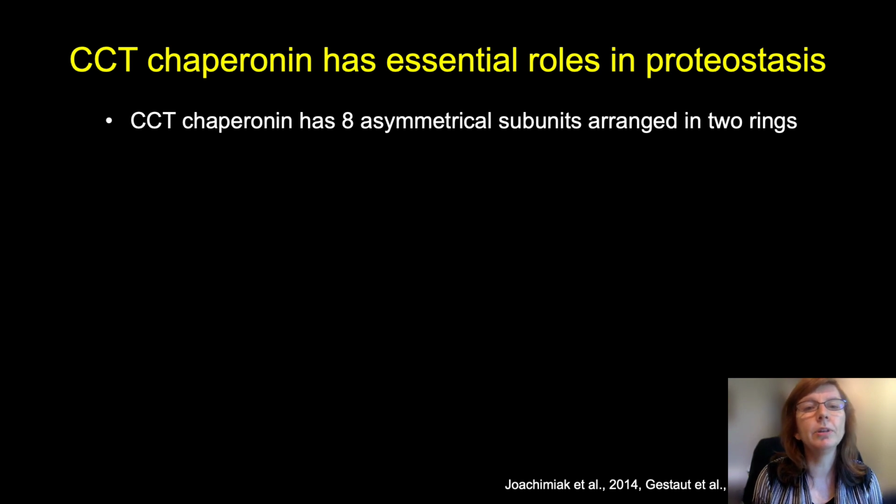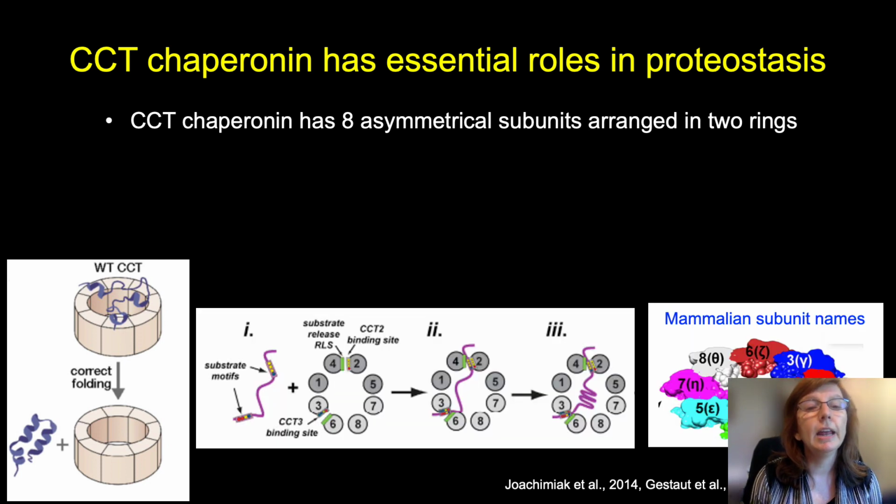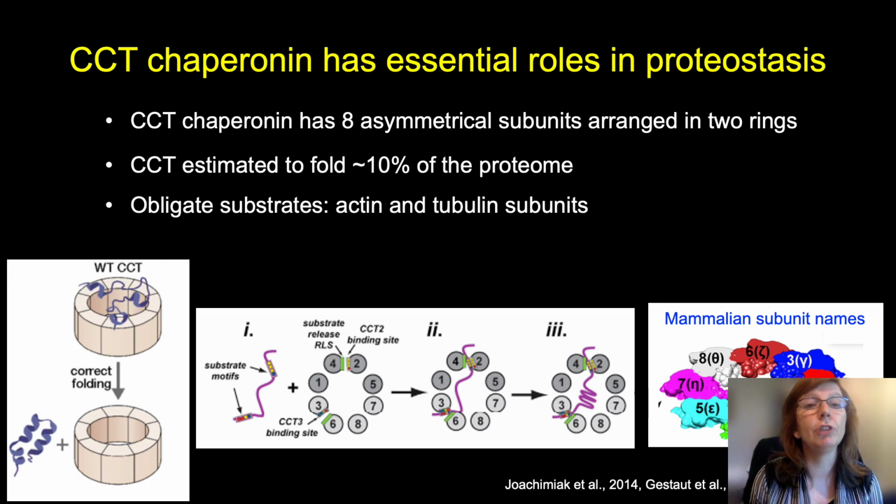Well, the CCT chaperonin has 8 asymmetrical subunits arranged in 2 rings that form a cylinder shown here in this cartoon. The protein substrates enter into this cylinder and then become correctly folded. This is an ATP-dependent process. Here you can see those 8 subunits shown in the middle cartoon. The mammalian subunit names are shown on the right. And it turns out the CCT chaperonin is very important in our cells, estimated to fold about 10% of the proteome. Its obligate substrates include actin and tubulin subunits.